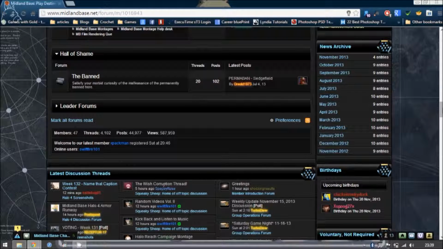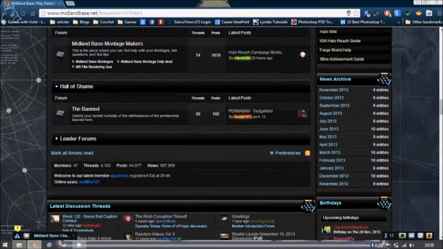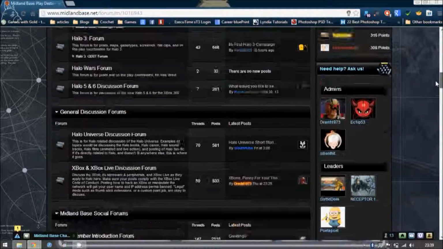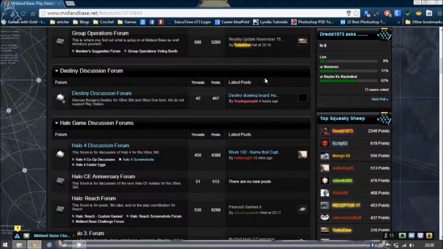An interesting thing to know, which I didn't know for like 2 or 3 weeks: things that you have not read show up in this baby blue color here. Things that you have read show up in gray. And after you go through all the threads we just talked about, and check them all out, go to the Squeaky Sheep and post to the Squeaky Sheep.